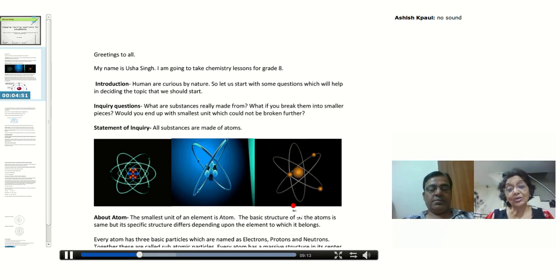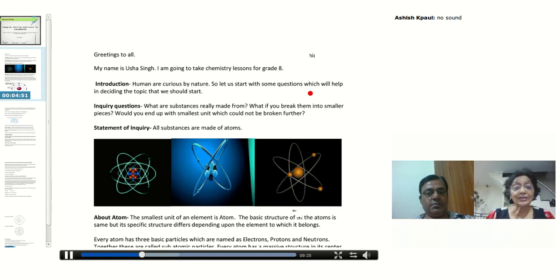The basic structure of all atoms is the same, but its specific structure differs depending upon the element to which it belongs. When I say basic, it means these are the particles which are present in all the atoms.